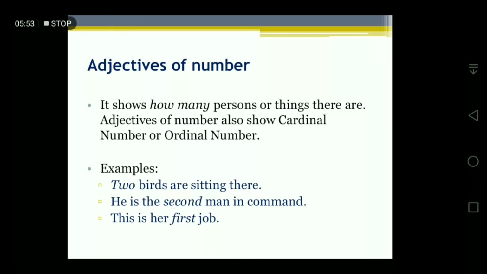Here are the examples: two birds are sitting there. Two is a number. He is the second man in command. Second is a number. This is her first job. First is the number. So adjectives of number show the exact number of the nouns. They can show both cardinal numbers and ordinal numbers, like two is a cardinal number, and second and first are ordinal numbers. So both it can show. Adjectives of number answer how many, and adjectives of quantity answer how much. This difference is clear: quantity, how much; number, how many.